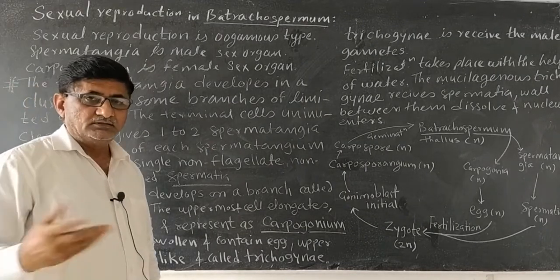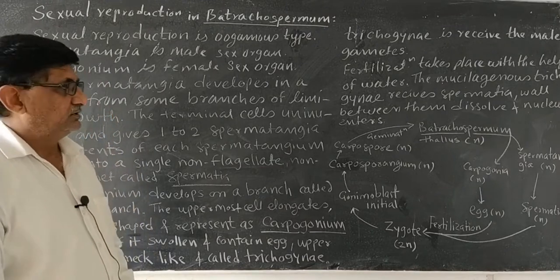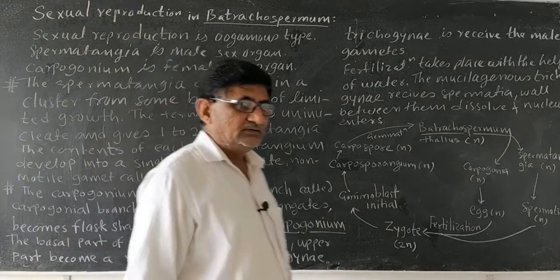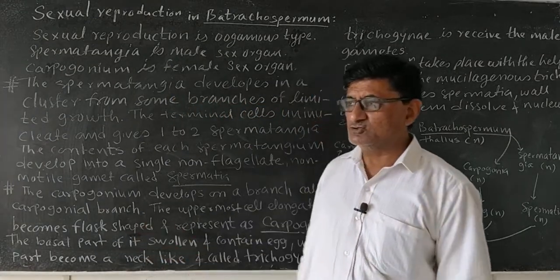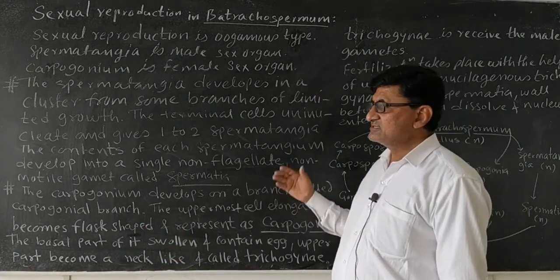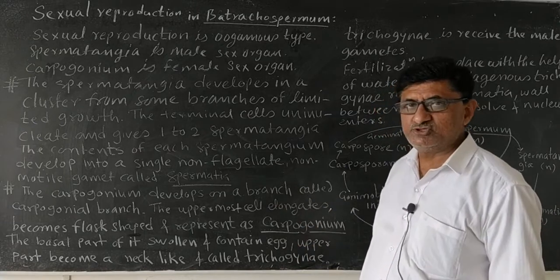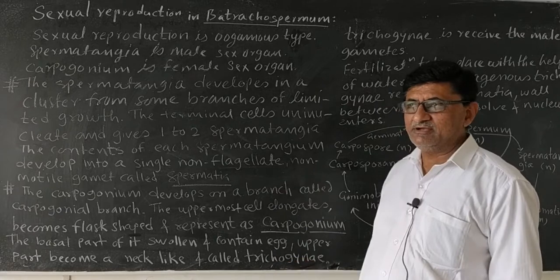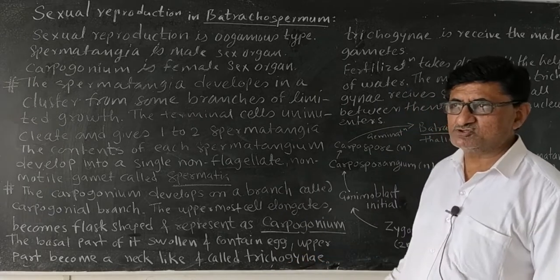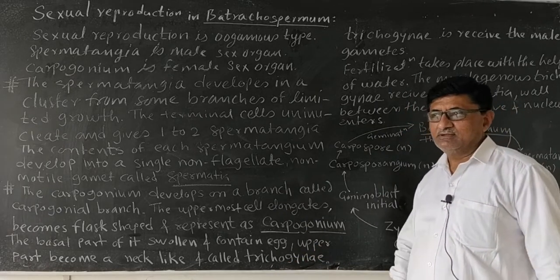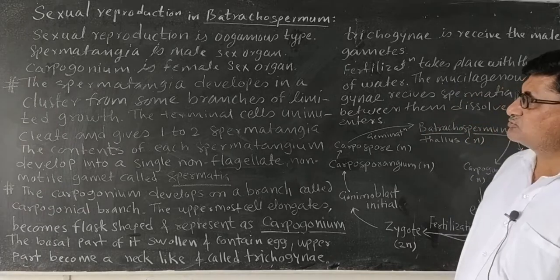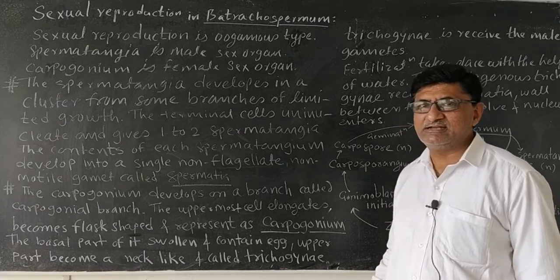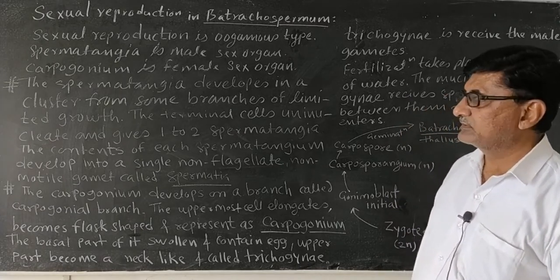Student, in the previous video we learned introductory things about Batrachospermum. We saw the systematic position or classification, habitat, habit and morphological features of Batrachospermum alga. Batrachospermum is a red alga. It belongs to the division Rhodophyta.